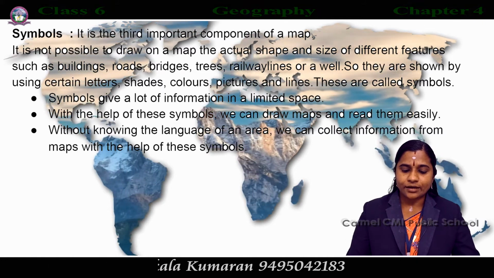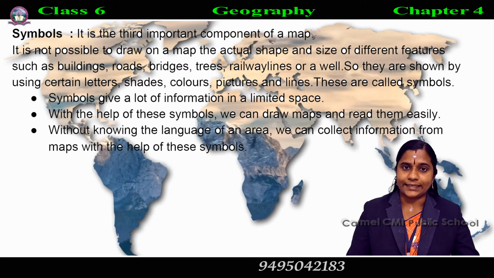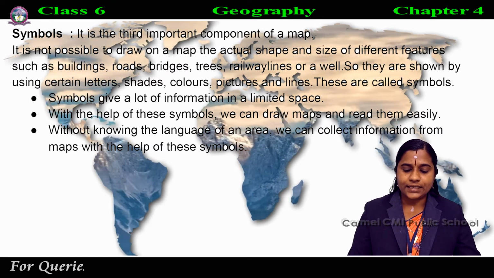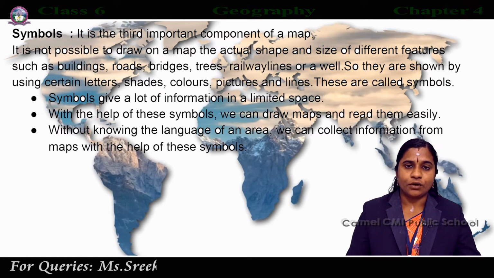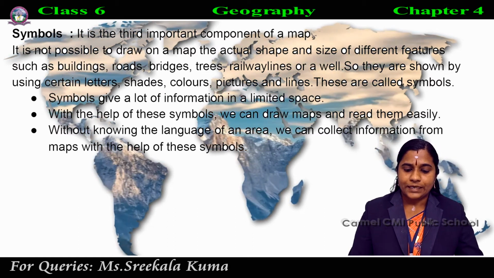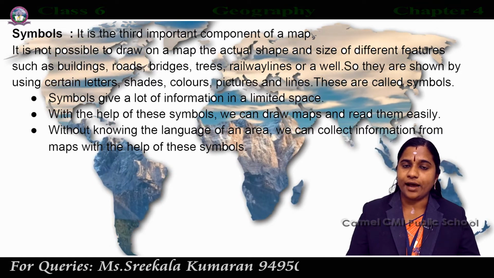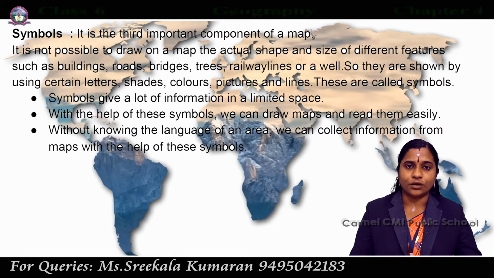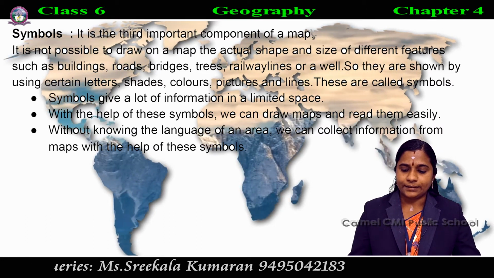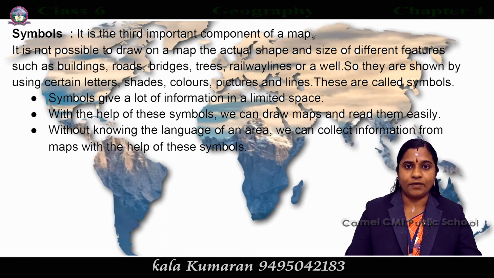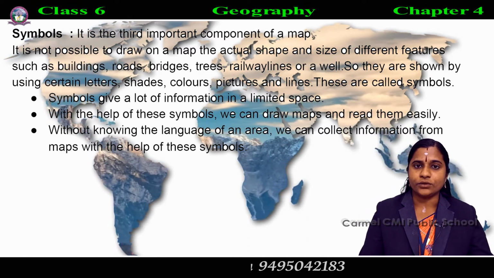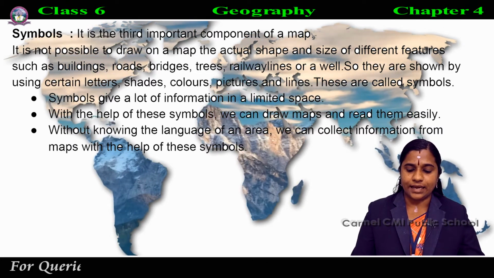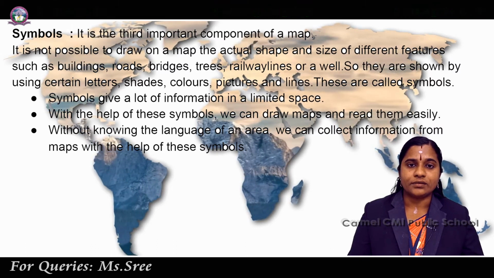So they are shown by using certain letters, shades, colors, pictures and lines. These are called symbols. So what are symbols? It is not possible to show the actual shape and size of different features like buildings, roads, bridges, trees, railway lines or a well. So they are shown by using certain letters, shades, colors, pictures and lines. These are called which one?